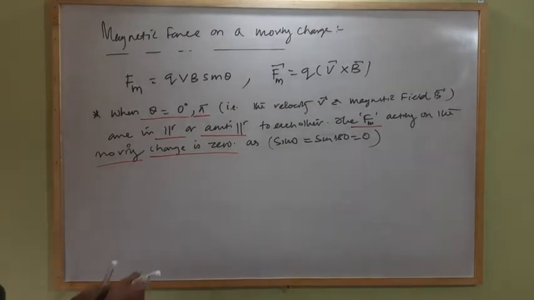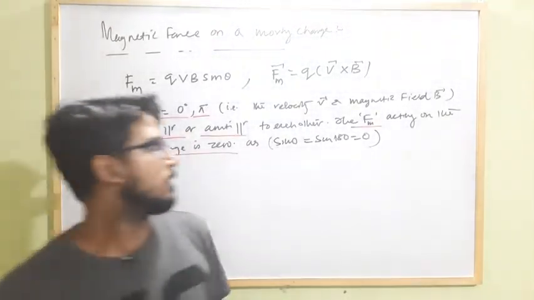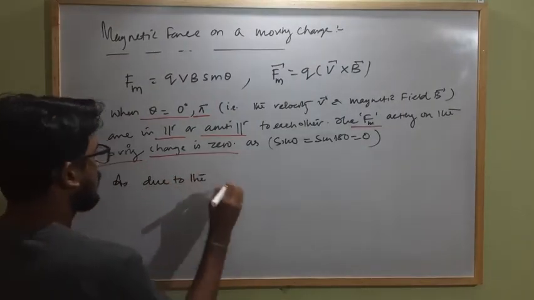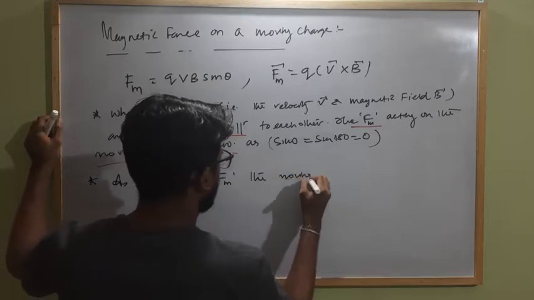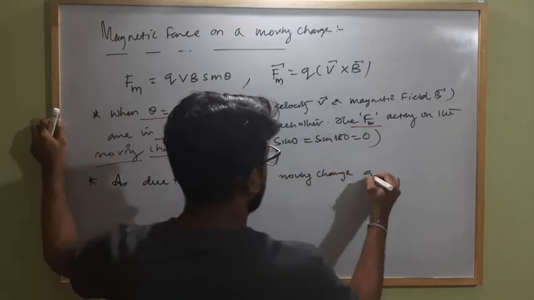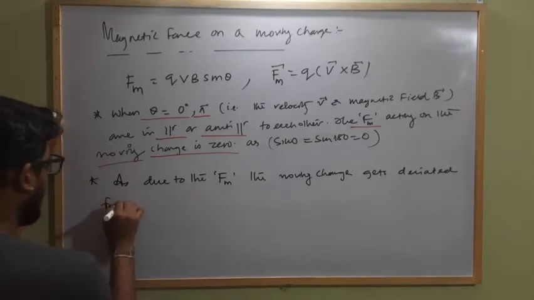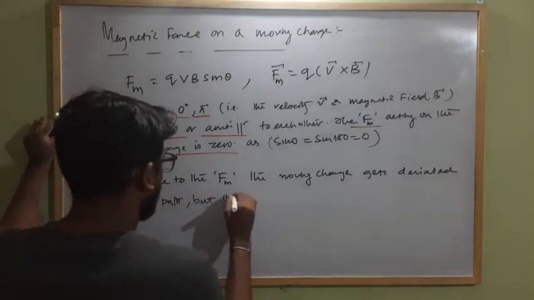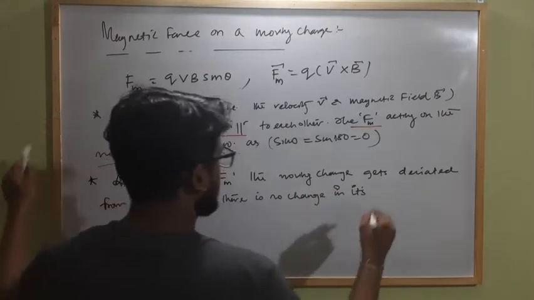Similarly, due to the external magnetic force, the moving charge gets deviated from its path, but there is no change in its speed.